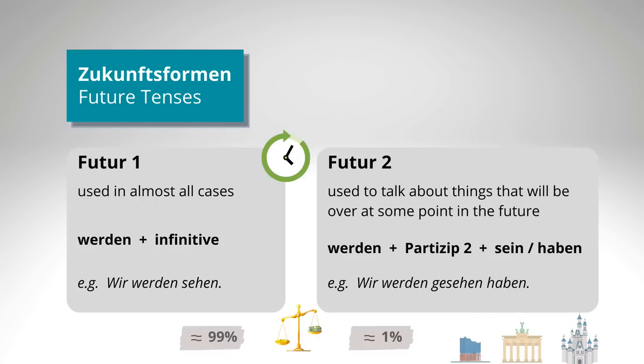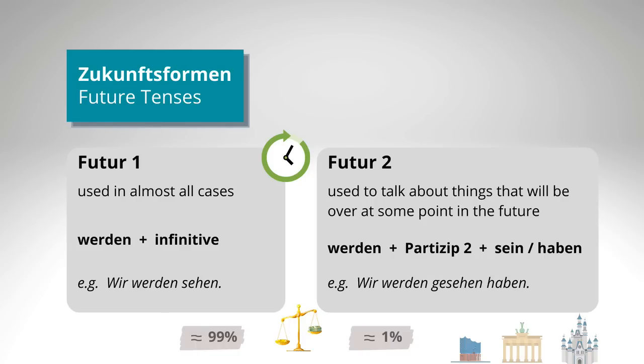What does this mean for their usage? This means that the Futur I is by far the most used tense of the two. It is used in about 99% of all future cases, and the only exception is when you talk about things that will be over at some point in the future. That's the case where you use the Futur II. In all other cases, you use the Futur I.